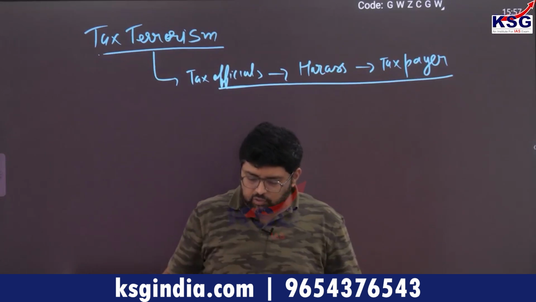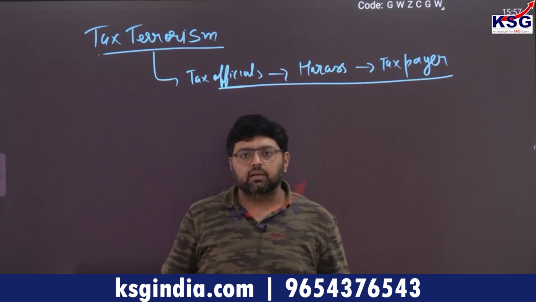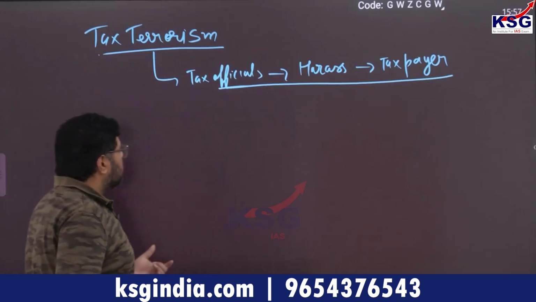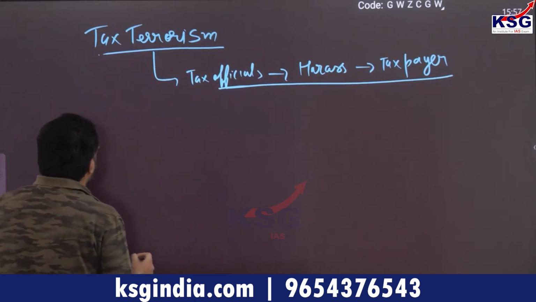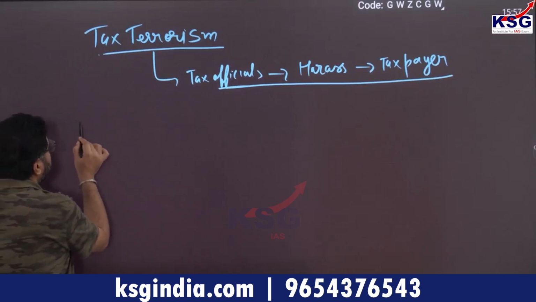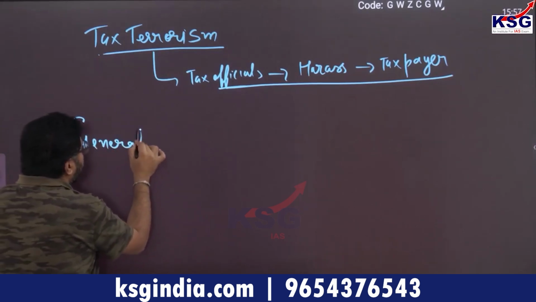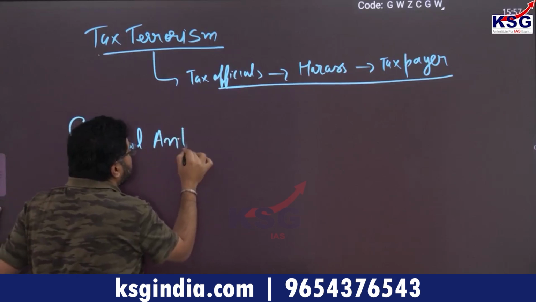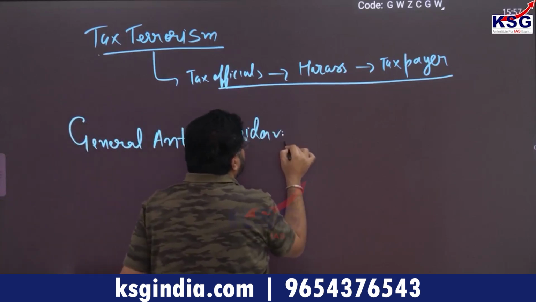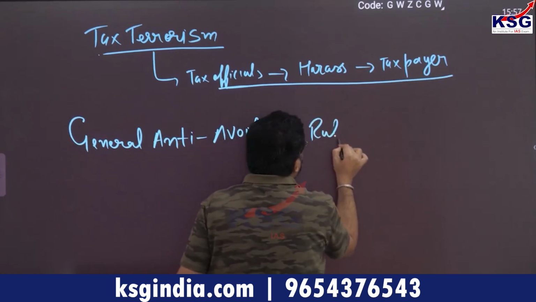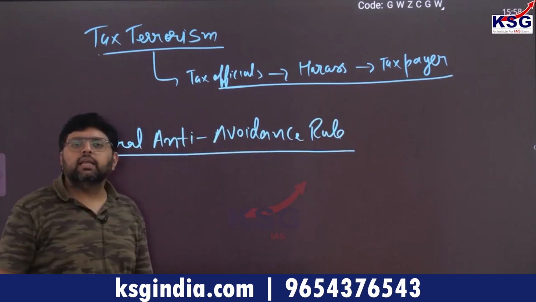One student is saying tax collection by illegal way. No, beta, it is harassment. So this is what you have to understand: tax terrorism. Now why did this term come? There is another term: general anti avoidance rule.